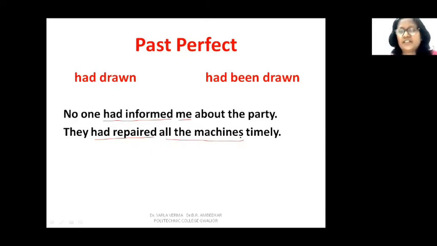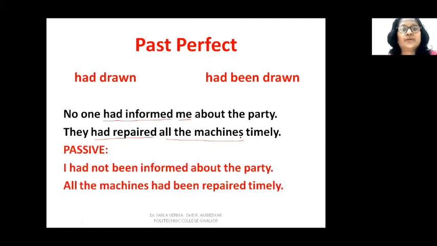So when you change the sentences into passive, you have to use had only, and with that you will use been and third form of the verb. So I had not been informed about the party. And all the machines had been repaired timely.